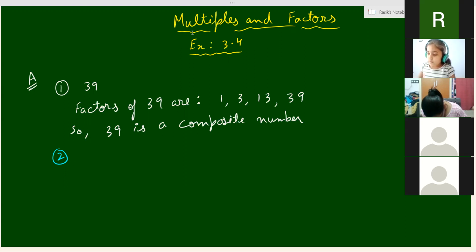Do the second part yourself, all of you. Everyone is doing the second part.